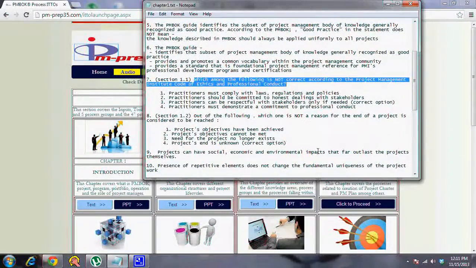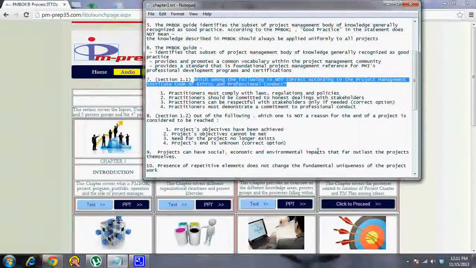That means project success. Number two, project's objectives cannot be met, which means the project was started, but the endeavor was not successful. Again, it's an endeavor. Number three is need for the project no longer exists. So if you look at the PMBOK, these are the three points given in section 1.2 stating when the end of a project is considered to be reached.